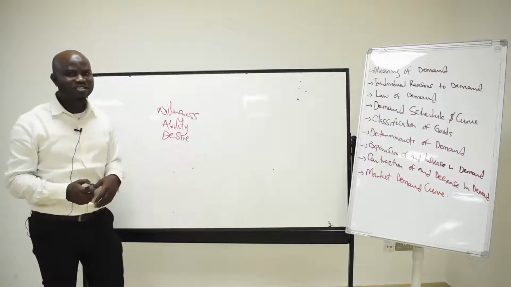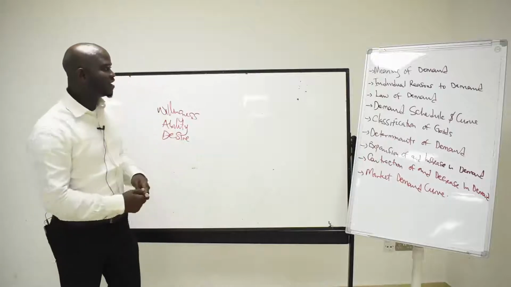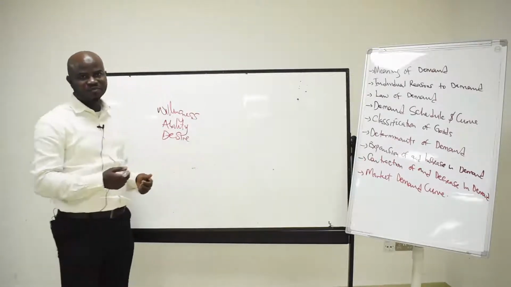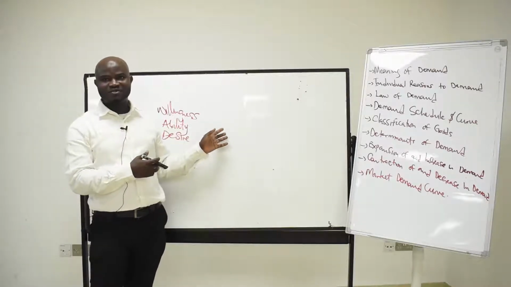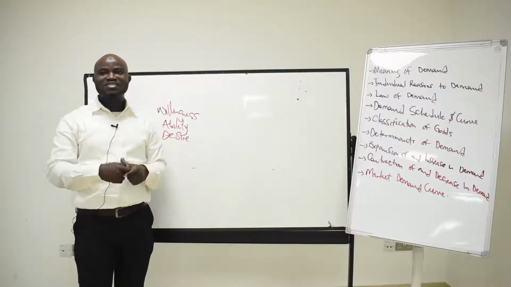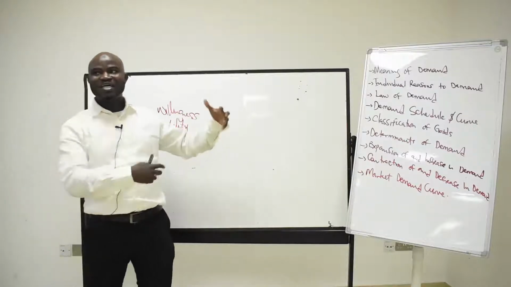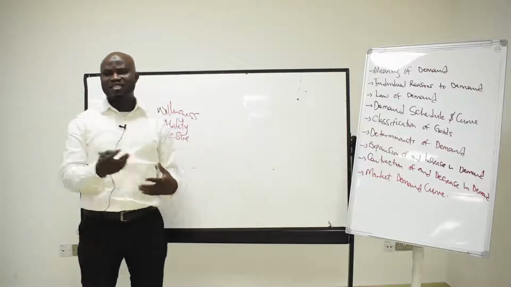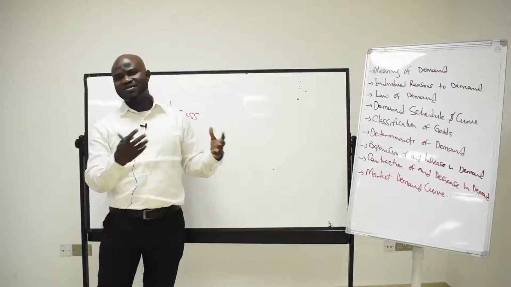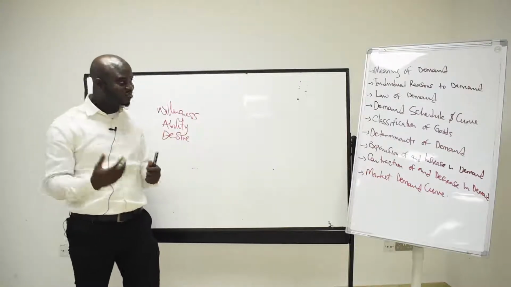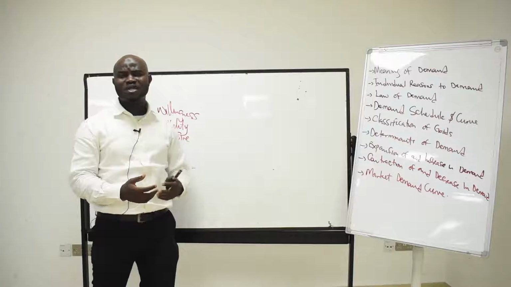Then we also have another one, which is substitute goods. These are goods that have a similar use. For example, let's talk about Bournvita and Milo. As we all know, we may derive the same satisfaction from consuming these products. So when the price of a substitute good increases, the quantity demanded for the other good also increases. Let's assume the price of Milo increases today, the quantity demanded for Bournvita will also increase. This is what we call substitute goods, meaning substitute goods also determine the reason why people demand a particular product. Then we also have what we call complementary goods.